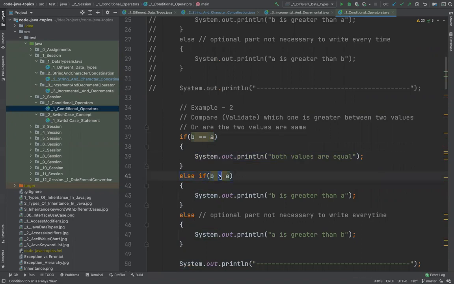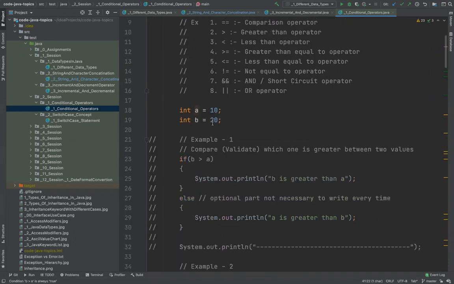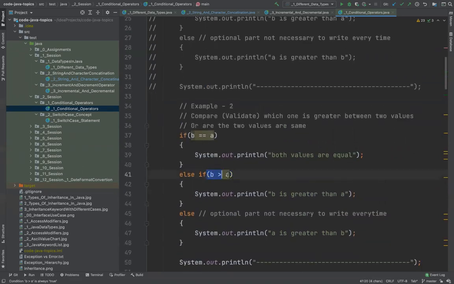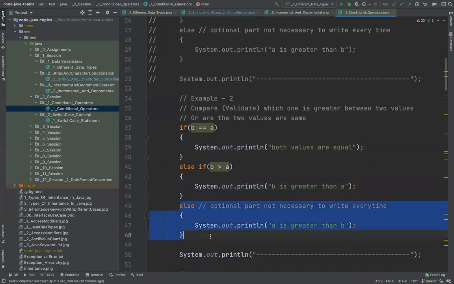Is B greater than A? That's true. B is greater than A. That means this condition will be true. Once it is true, it will go inside this block. And if you notice, everything is marked as a block. So when this is true, this block will be getting executed. But once this is executed, that's it. Then else will not be executed. So only one of these three conditions will be executed, based on what you are writing here.